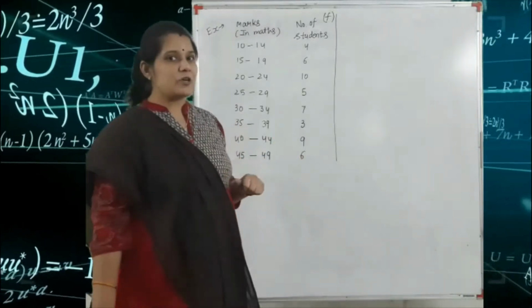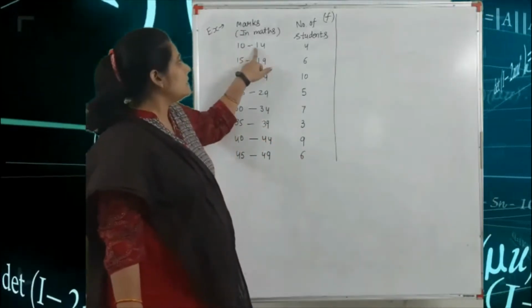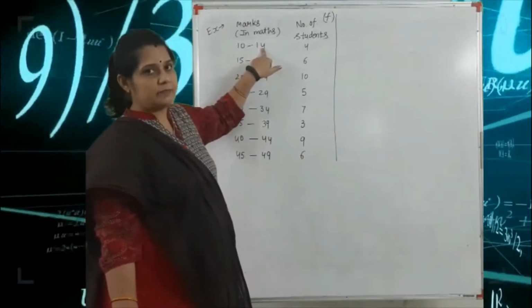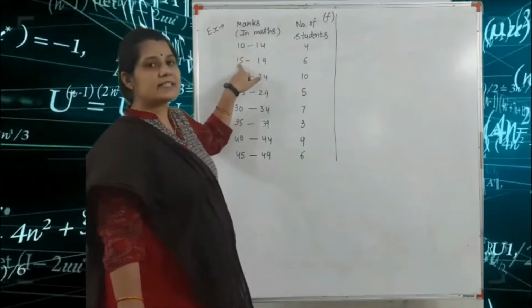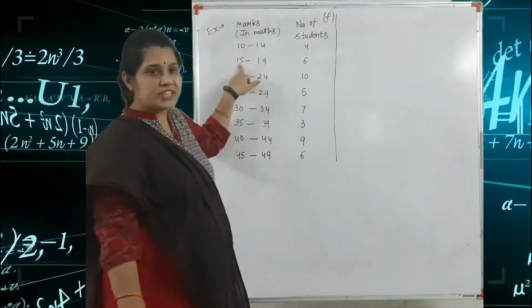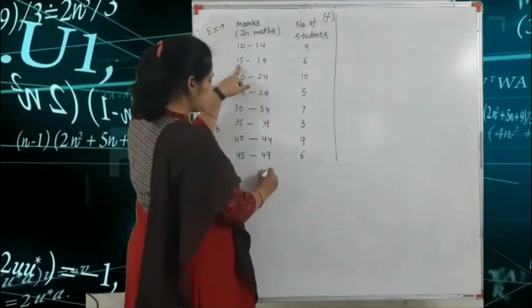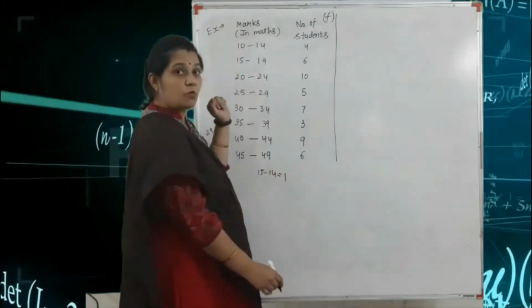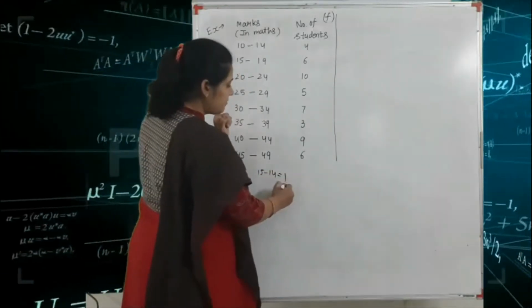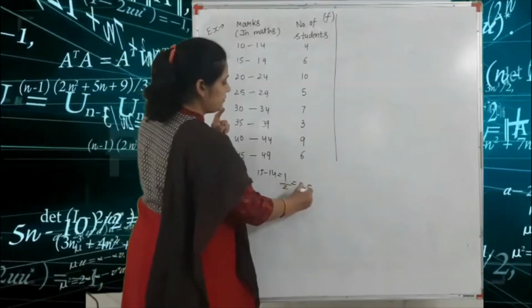So what is the process? Here the upper limit is 14, and the next class interval's lower limit is 15. So 15 minus 14 is equal to 1, and 1 divided by 2 means 0.5.